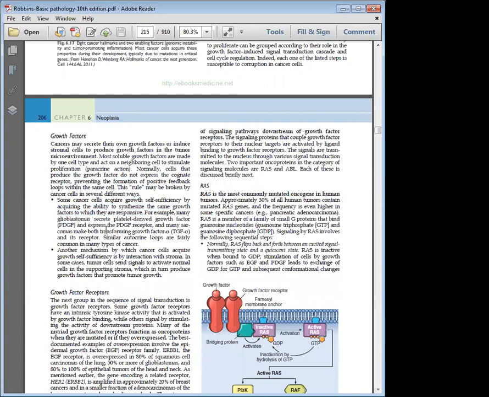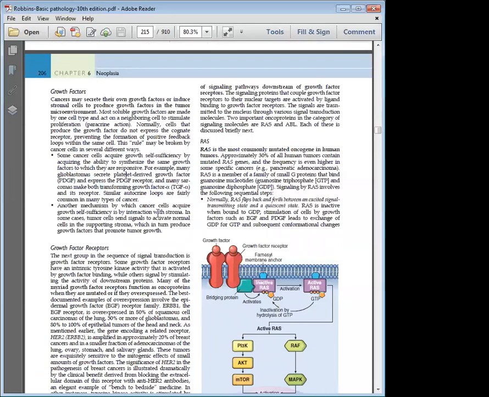Sarcomas can express TGF alpha, transforming growth factor alpha, and its receptor. So autocrine loops are very common. Always remember, these tumors secrete the growth factor and they also have the receptor which binds to the growth factor they are secreting. PDGF is one example, TGF alpha is another example.